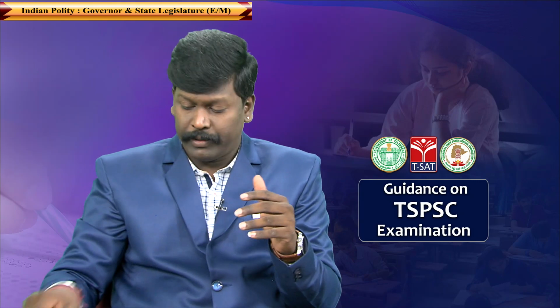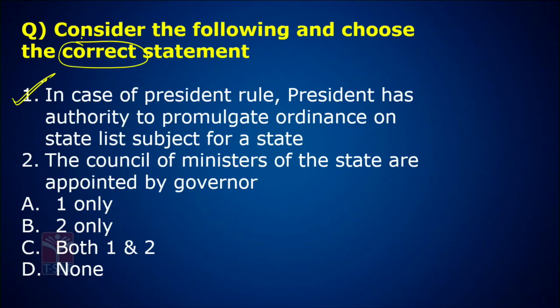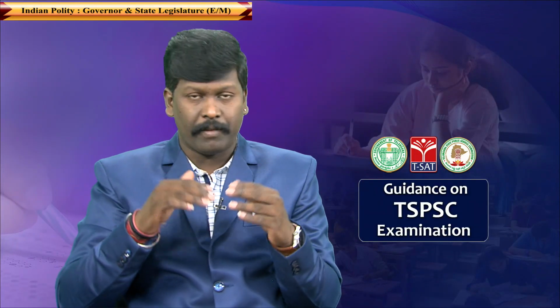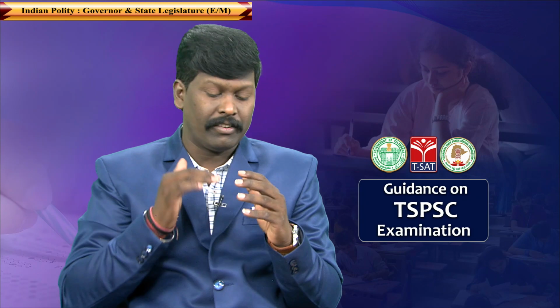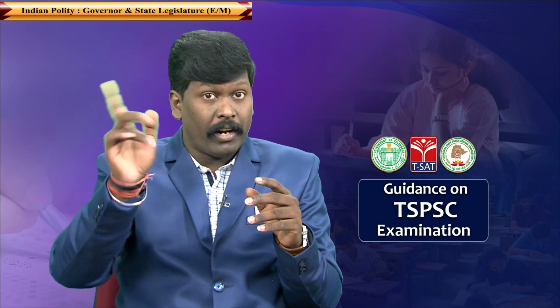Very, very important. In case of the state emergency or President's rule, the President has the authority to promulgate an ordinance on the state list subjects. This is your first statement. Look at the first statement. Second statement: the Council of Ministers of the state are appointed by the Governor.